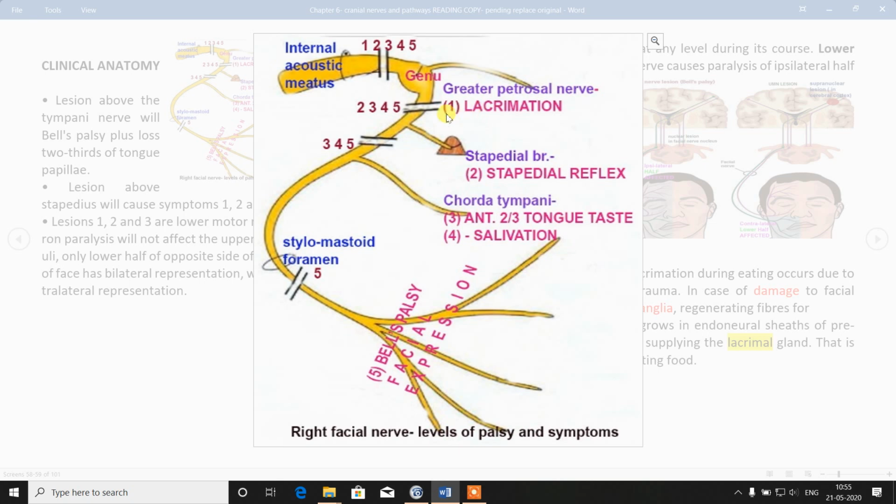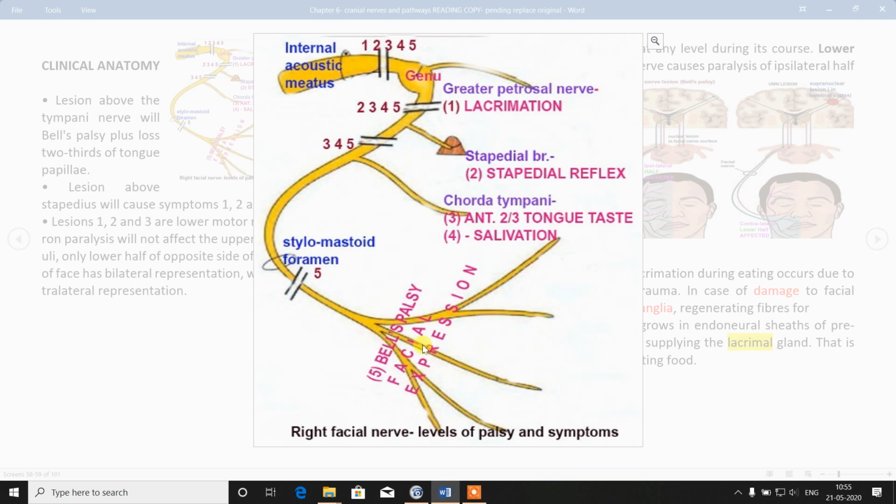Okay, if there is damage after the stapedial branch, there is number 1 and 2 both. If there is damage to this level 3 before the chorda tympani, there is 3, 4 and 5, that is loss of taste and loss of saliva. And if there is damage after this foramen, there is loss of facial expression.